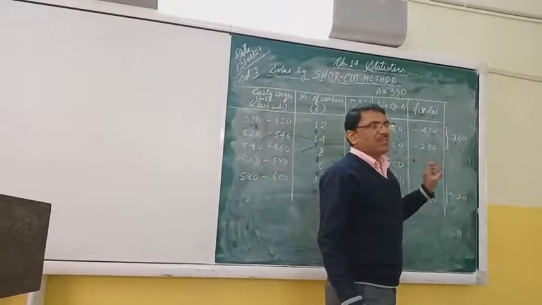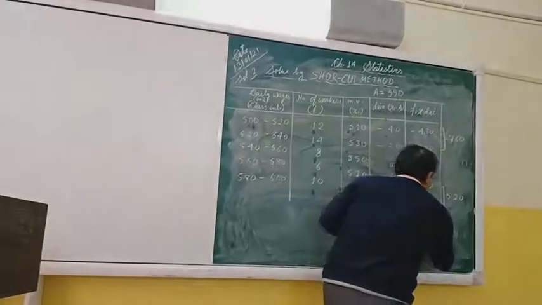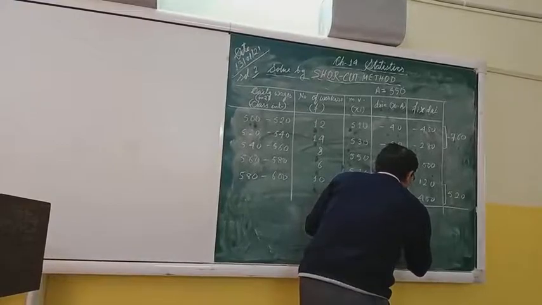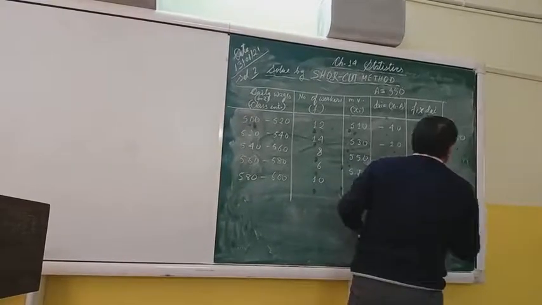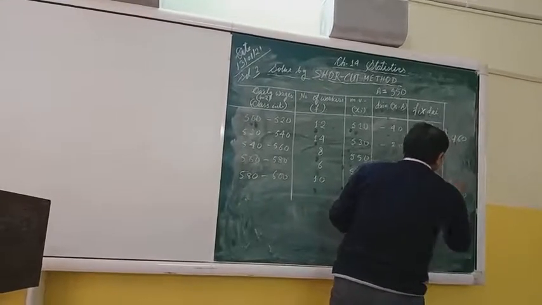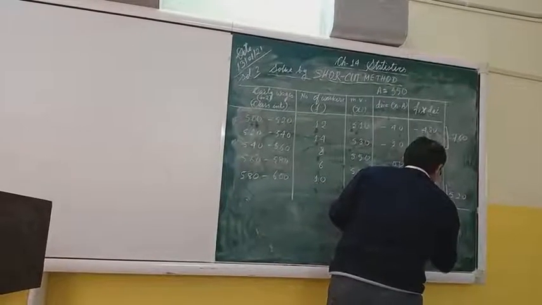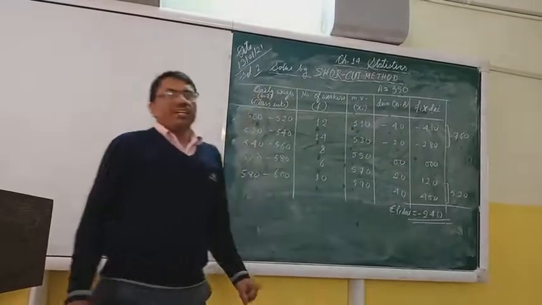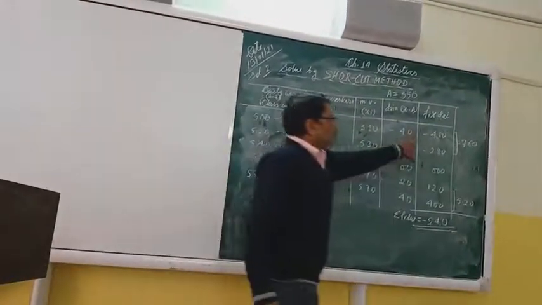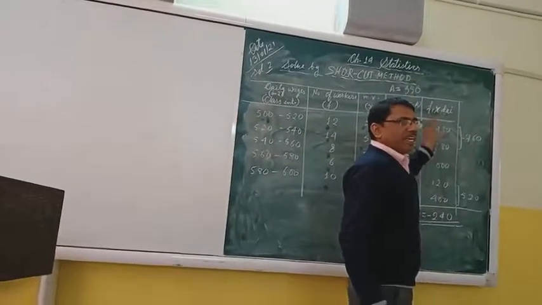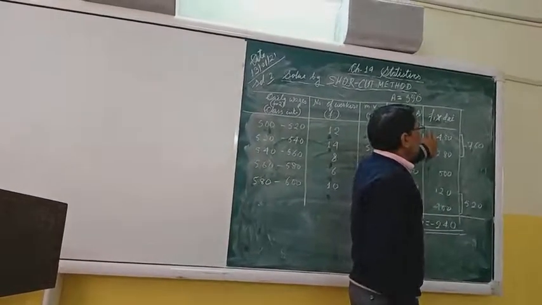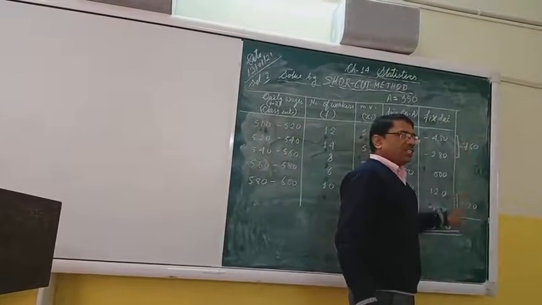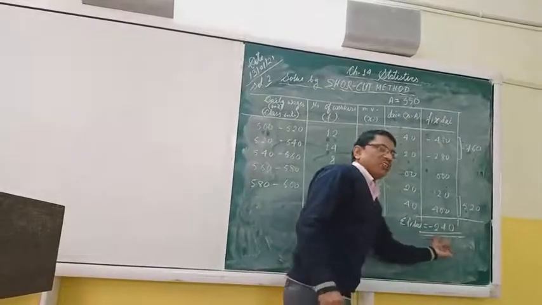That's why our difference is negative. So we shall write now the summation of fi di, which is minus 240. Is anybody in doubt? Two values are negative and two are positive. The negative summation is minus 760 and the positive is 520. Negative is greater than positive, so our difference is minus 240.